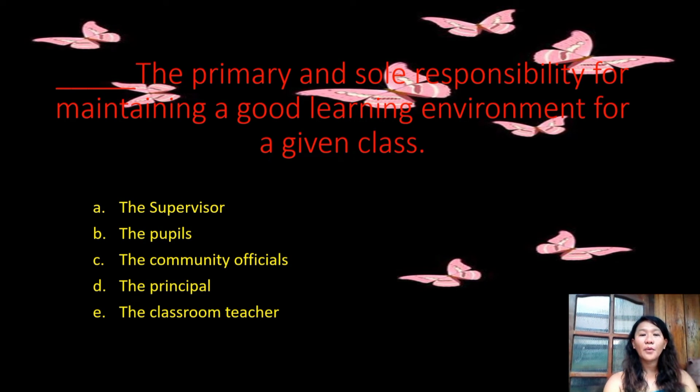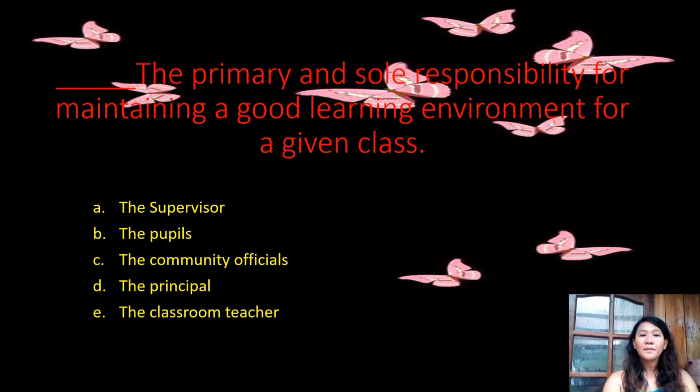Okay, for our next question, second to the last question, blank, the primary and sole responsibility for maintaining a good learning environment for a given class. Who really has the responsibility to maintain a good learning environment in our classes?